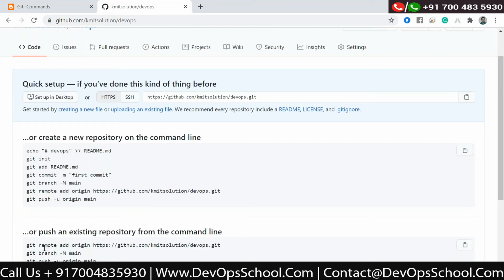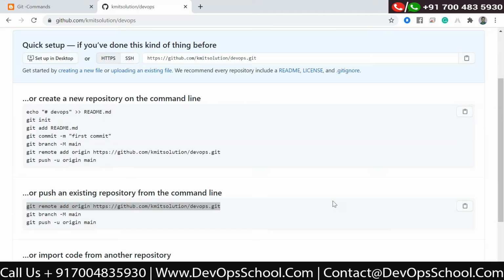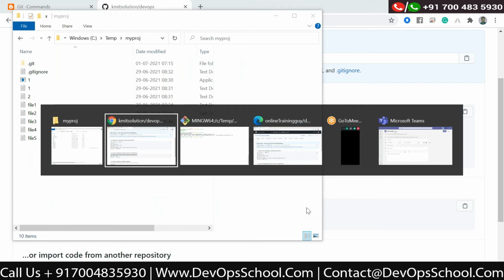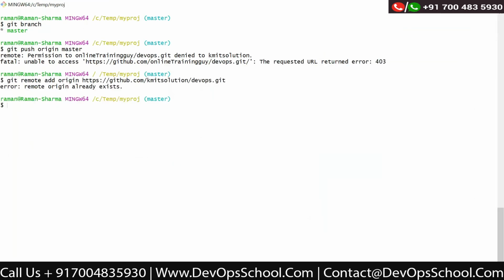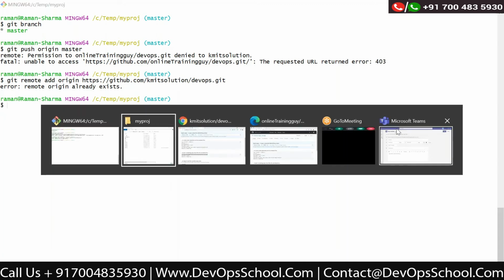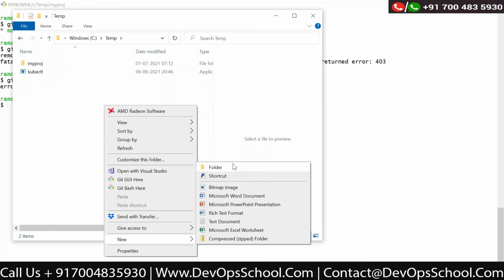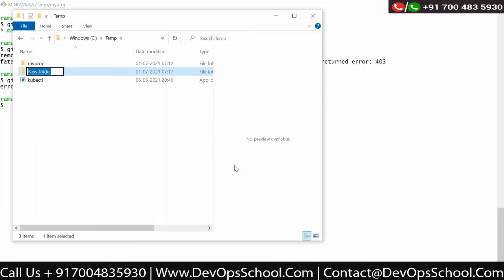This already exists in my case. Let us create a new repository, because for the previous batch I was doing all this activity, so it's mixed up. We'll create one project here.